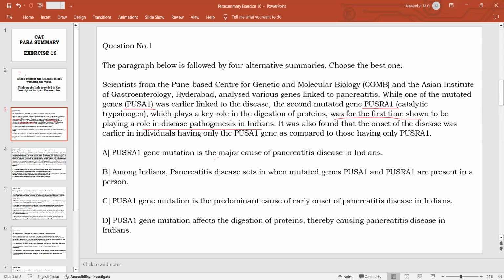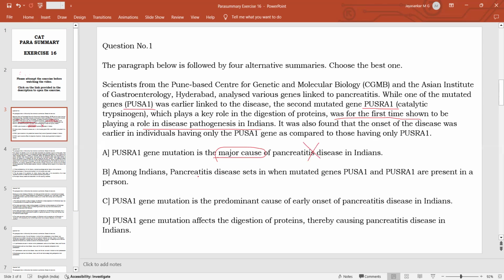Whether it is a major role or a minor role, we don't know. The passage says that already we know that PUSA1 is causing the disease called pancreatitis, but in Indians, PUSRA1 is also causing the disease. But whether it is a major cause, the passage is not saying anywhere that this is a major cause for pancreatitis disease in Indians. So this cannot be a good summary because it is actually incorrect.